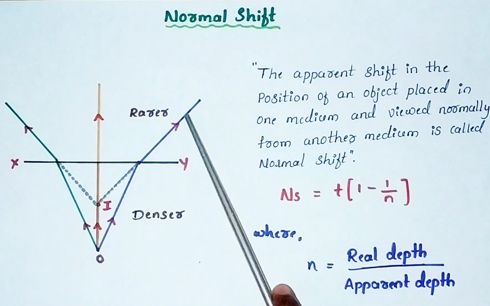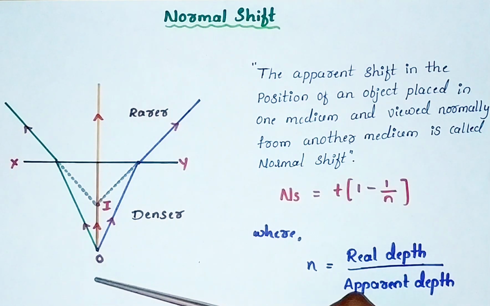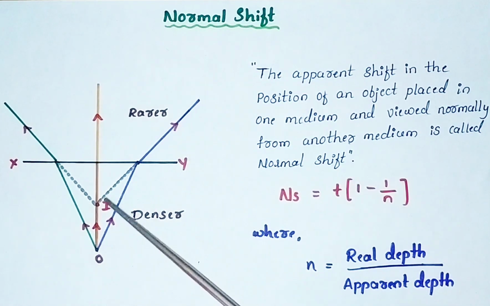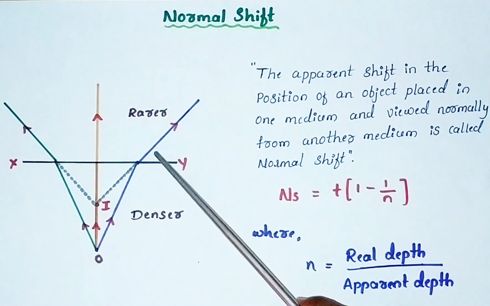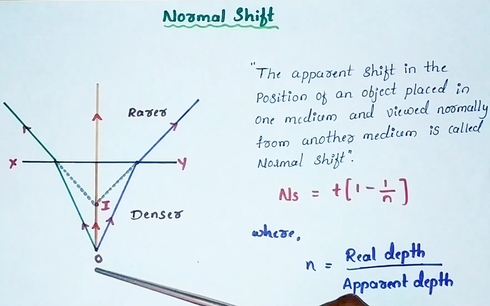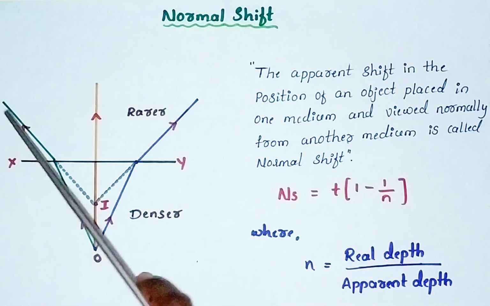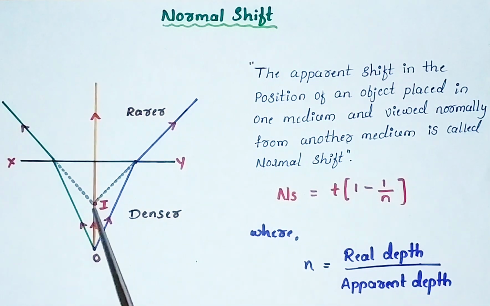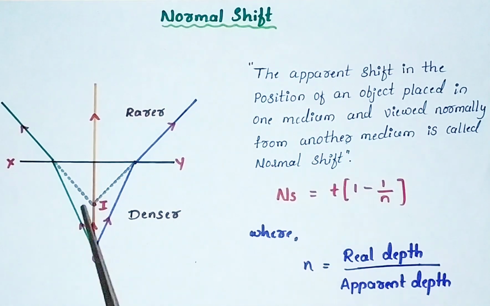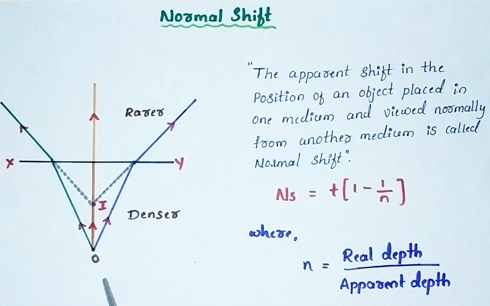This ray of light appears to be coming from the point I, not from the point O. For example, if I am standing here, for me the ray of light appears to be coming from the point I, not from the point O. Similarly, when I am standing here, observing this ray of light, it appears to be coming from the point I, not from the point O. Now, for me, the object is at point I, not at point O.